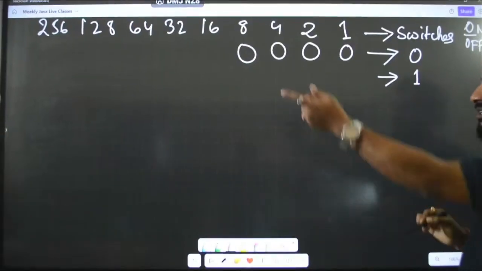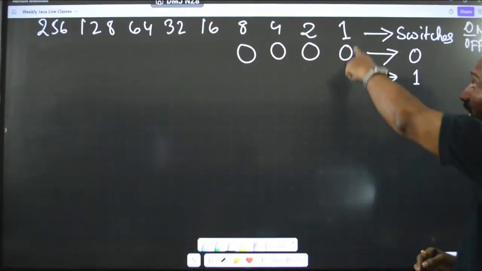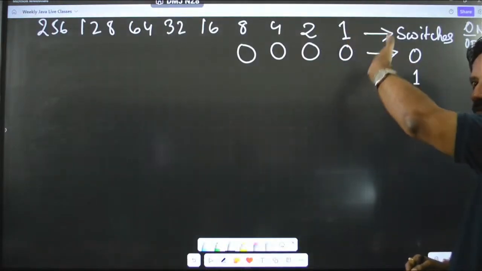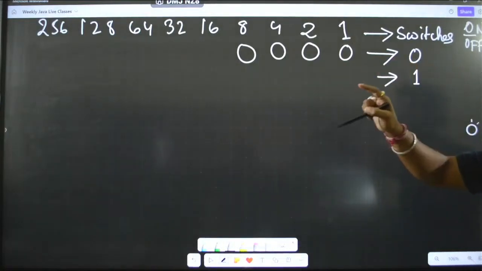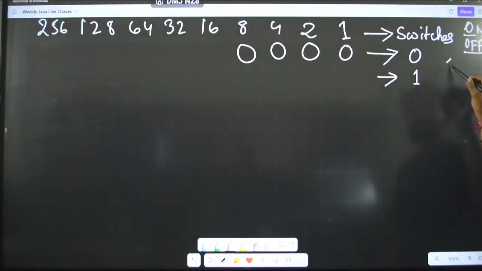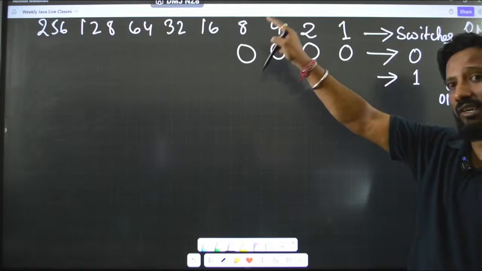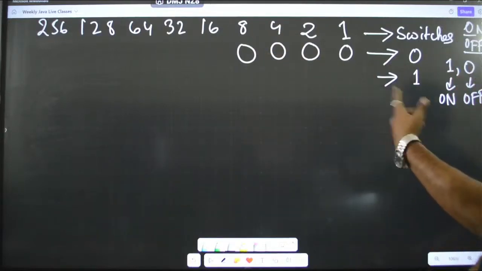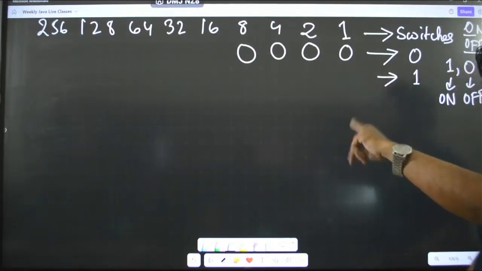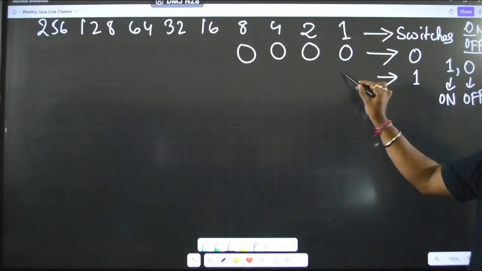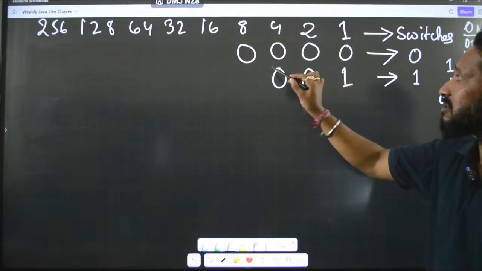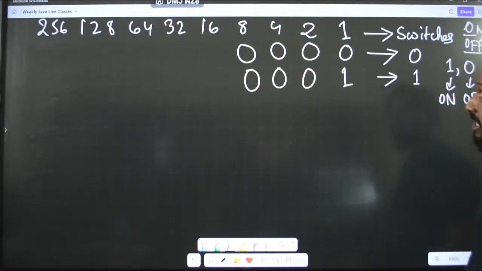Next, let us go to 1. Is 1 available here in this table? Yes or no? 1 is available in the first column only, from this side. I have already told you that in programming, turning on and off is done by using 1 or 0, right? 1 means on, 0 means what? Off. So, whenever you turn a switch on you write 1, whichever you are turning off you write 0. Okay, makes sense? So, for 1 I have to just switch on this one. So, I will just write 1. All the others will become 0. Clear?